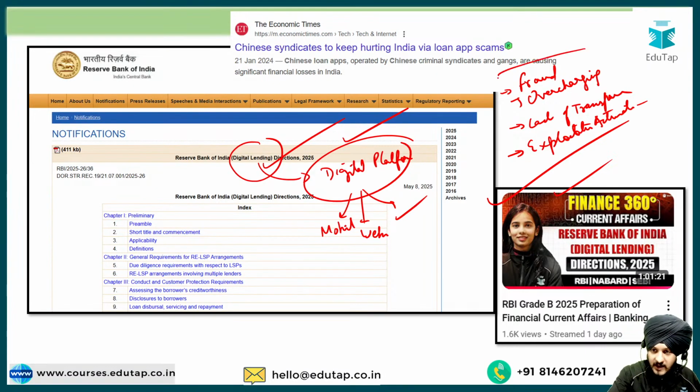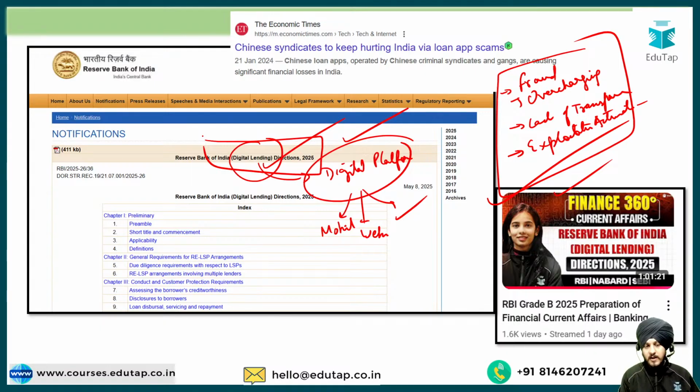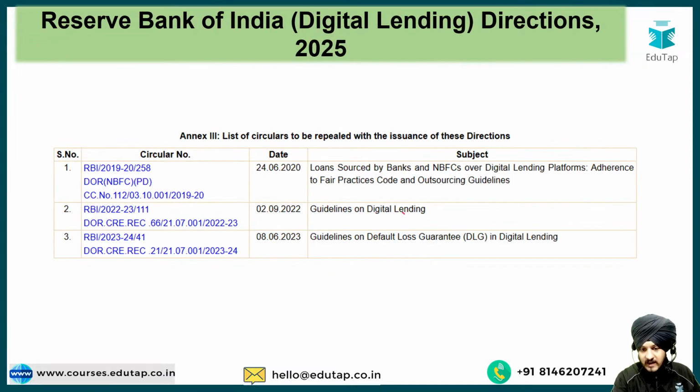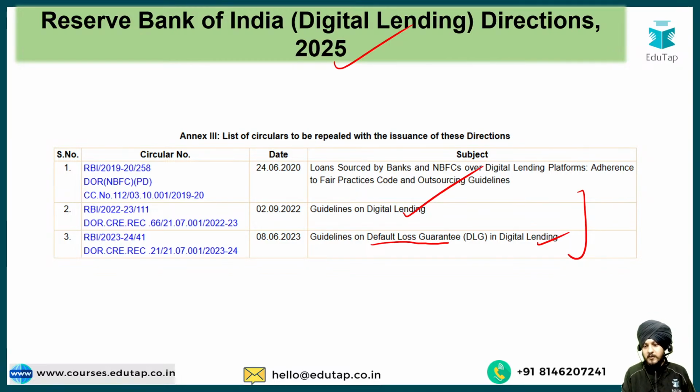So keeping in mind these kinds of challenges, RBI has brought the Digital Lending Directions 2025. Before also, similar directions were there, but these recent directions are going to supersede the previous directions. For example, the Guidelines on Digital Lending 2023, and apart from that, the Guidelines on Default Loss Guarantee in Digital Lending. These are the guidelines that have been repealed and superseded by the Digital Lending Directions 2025. I hope the background with respect to these directions is pretty much clear to you up till here. Now let us move forward.